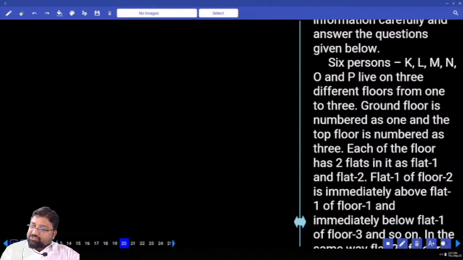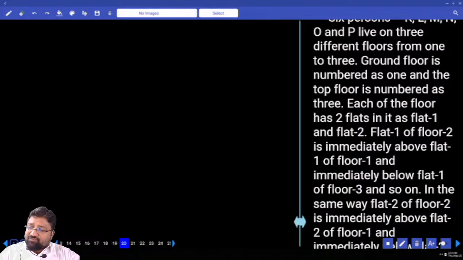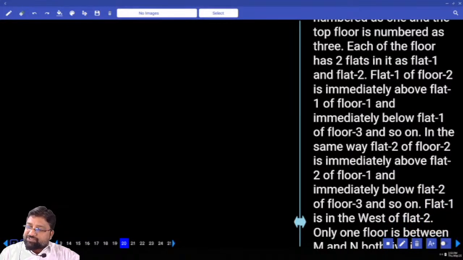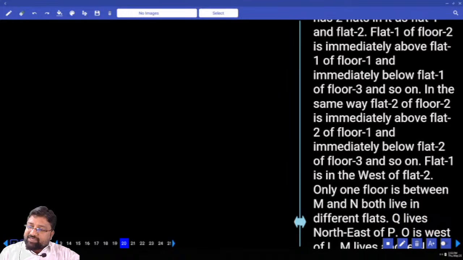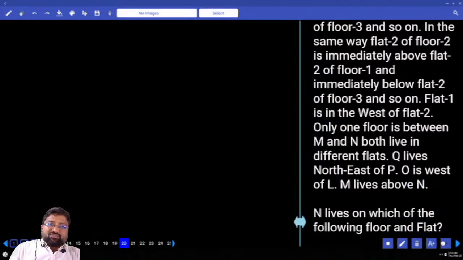Each floor has 2 flats in it as flat 1 and flat 2. Flat 1 of floor 2 is immediately above flat 1 of floor 1 and immediately below flat 1 of floor 3 and so on. In the same way, flat 2 of floor 2 is immediately above flat 2 of floor 1 and immediately below flat 2 of floor 3 and so on. Flat 1 is in the west of flat 2.